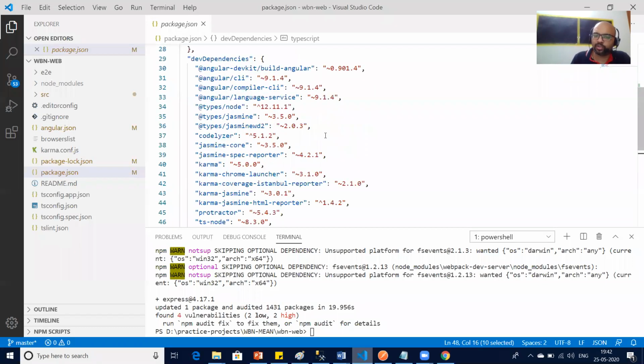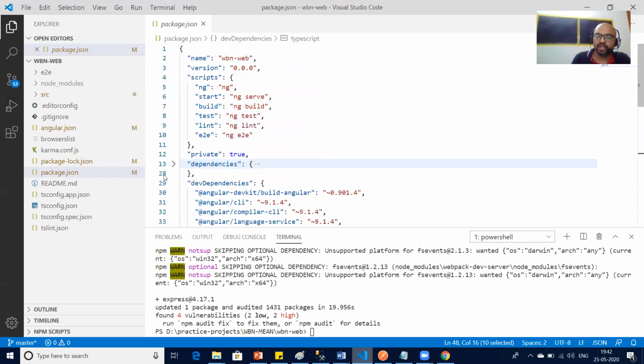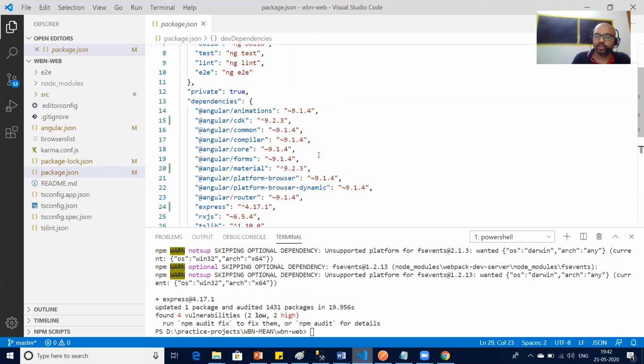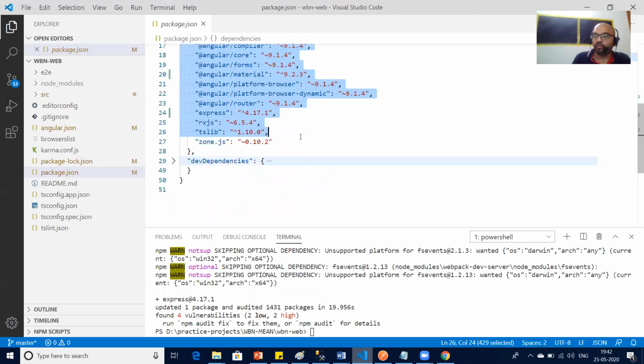So dev dependencies are required only at the time of development. Dependencies are the packages required at the time of development as well as deployment. If you see dependencies here, all these packages are very important from the development as well as deployment perspective.